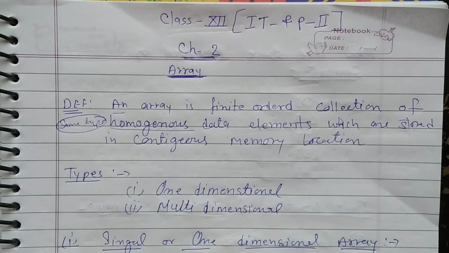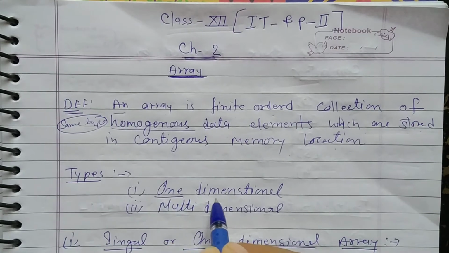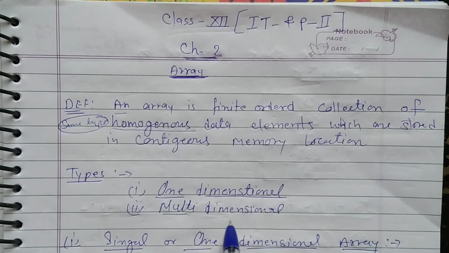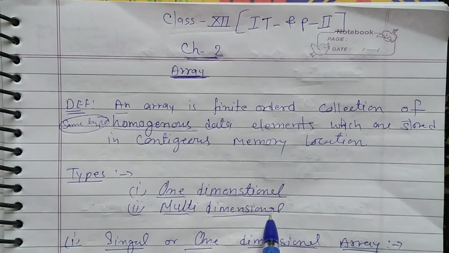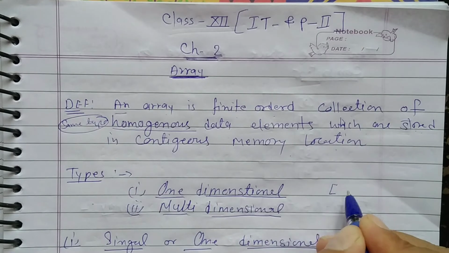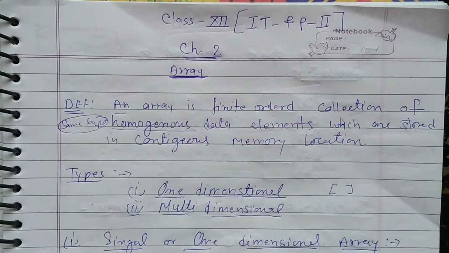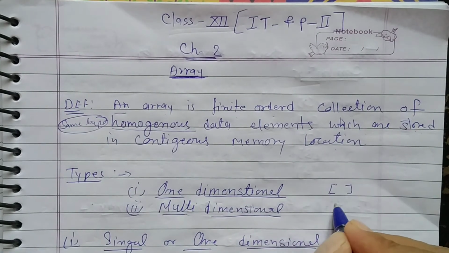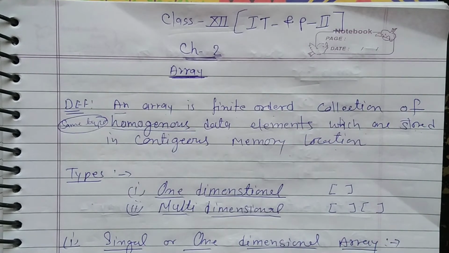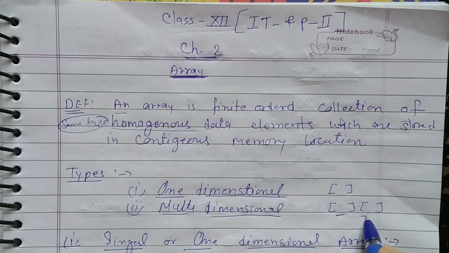Students, many times we discuss that array has two types: one dimensional and multi-dimensional. An array which has only one subscript is one dimensional, and if we have two subscripts, then this is called two dimensional.